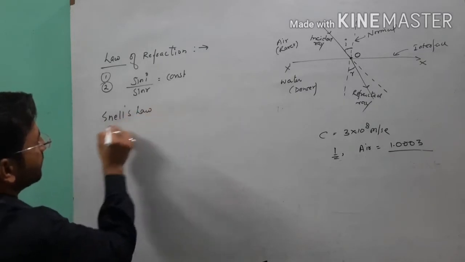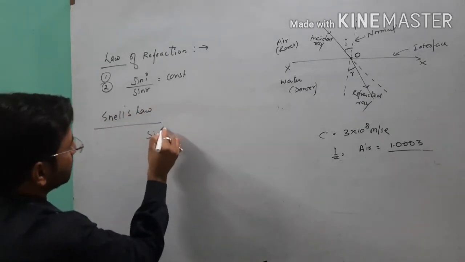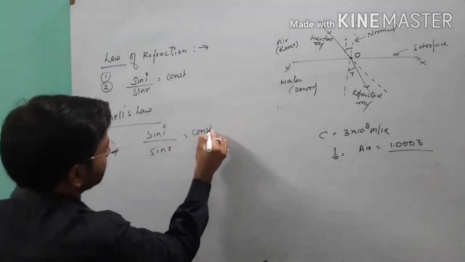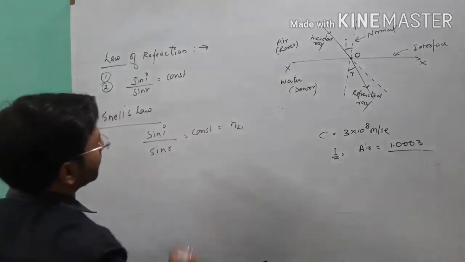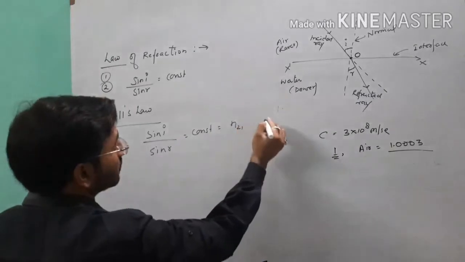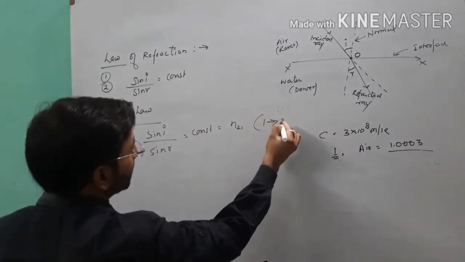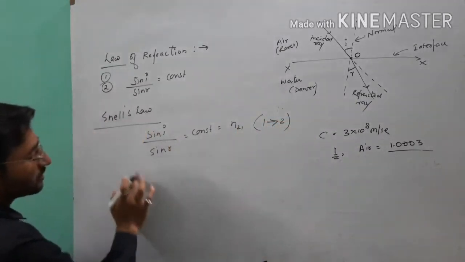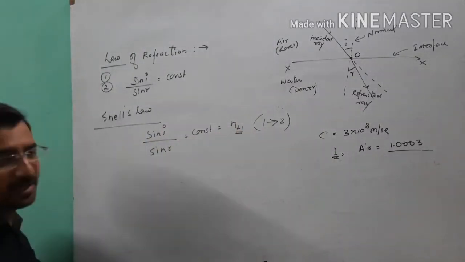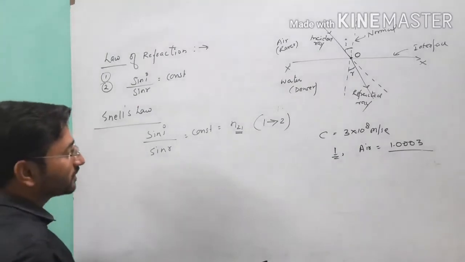Snell's law says this constant sin i over sin r is equal to the refractive index of the second medium, in which light is going from the first medium. Point clear? So if the light is moving from the first to the second medium, this constant is equal to n21, the relative refractive index of the second medium with respect to the first medium.